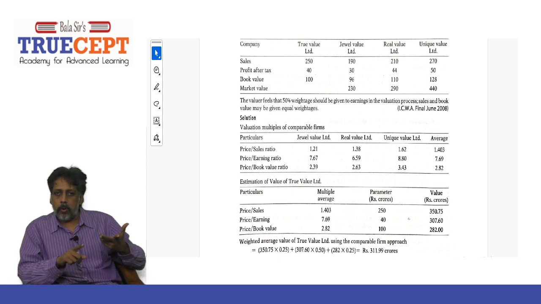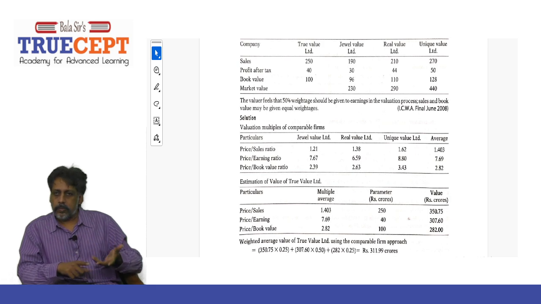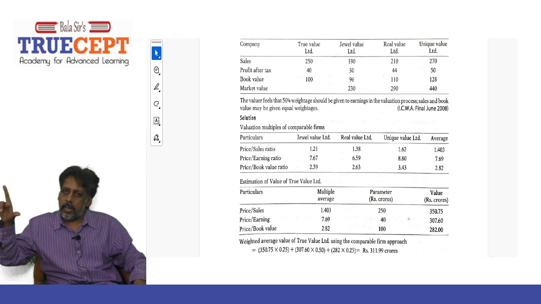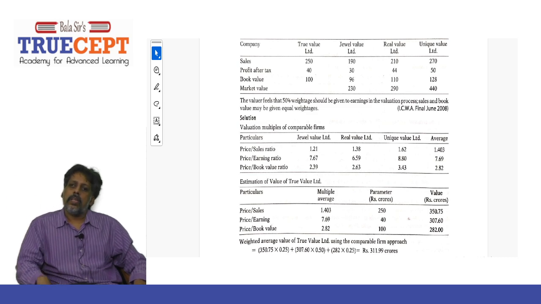So 1.21 is the ratio for Jewel. And then for Real, it is 290 crore market value upon 210 sales. How much do you get? 1.38. And for Unique Value, 1.62. Now what you should do is take an average price to sales multiple. How much do you get? 1.403.